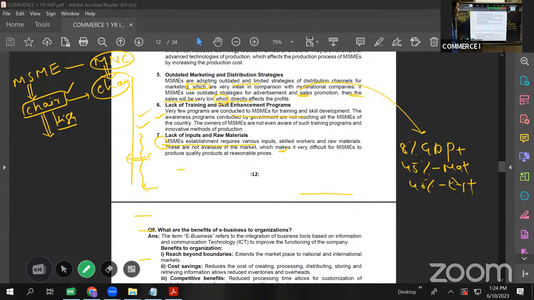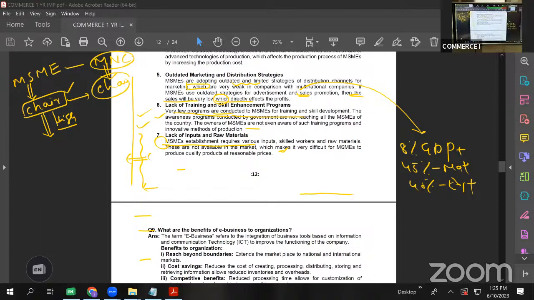So let us learn it. Lack of training and skill enhancement programs. Very few programs are conducted. Maybe they are not at that scale where they can compete with the highly skilled technology of MNCs. The awareness programs conducted by the government are not reaching all the MSMEs of the country. The owners of MSMEs are not even aware of such training programs and innovative methods of production. So here I would say the government should take care that they reach every small MSME.